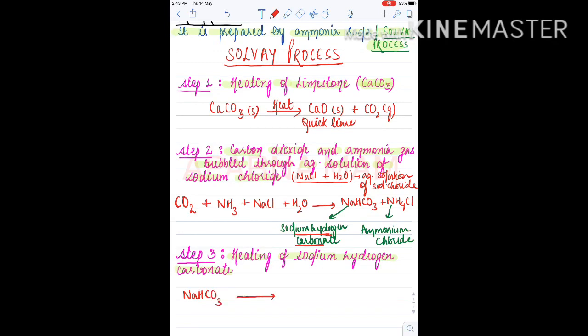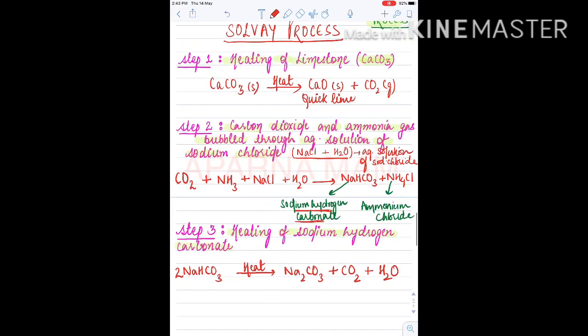We heat it, so what will form? Na2CO3, sodium carbonate, plus CO2 plus H2O.